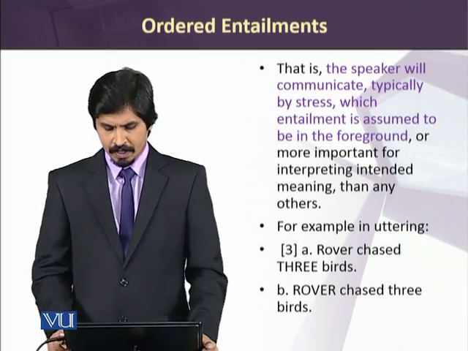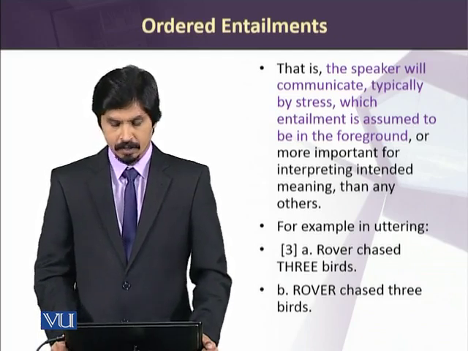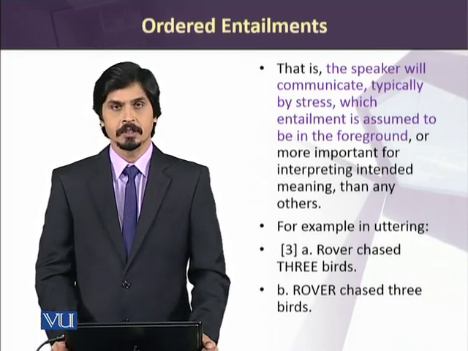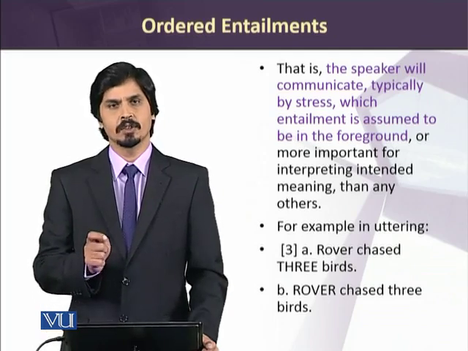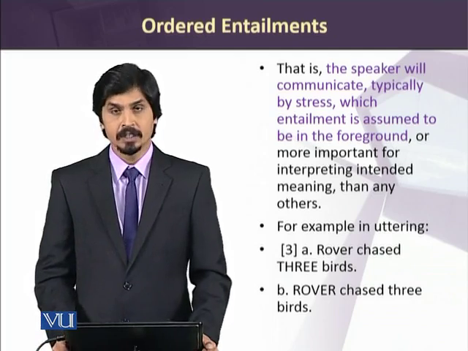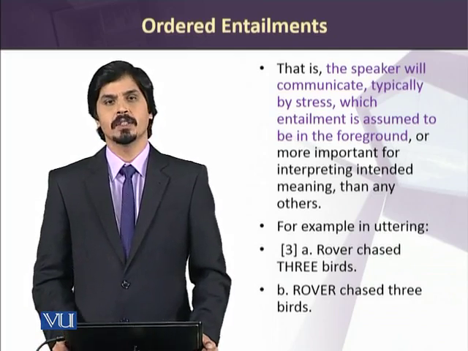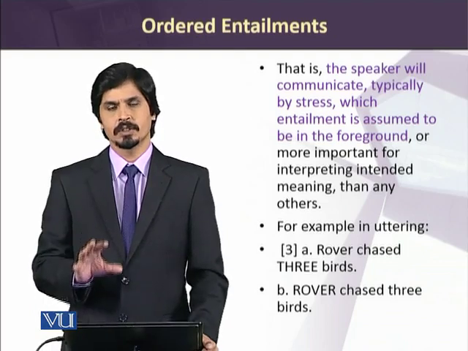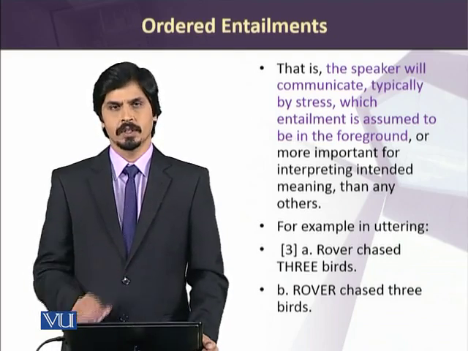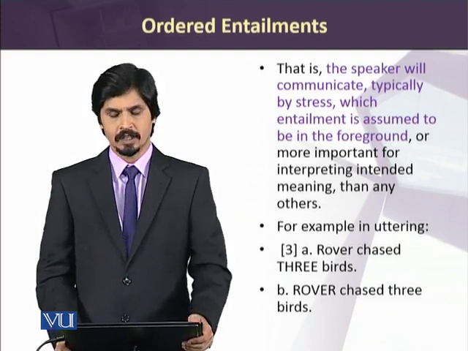For example, somebody might say, "Rover chased THREE birds." So he or she is probably emphasizing three here. In another sentence, somebody might say, "ROVER chased three birds." So the focus is on Rover here, the main character in the sentence.